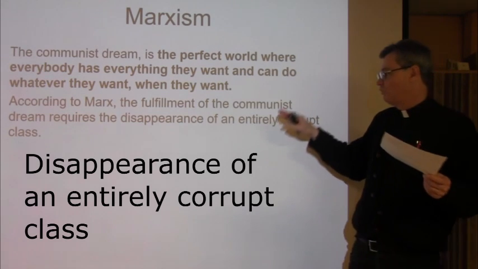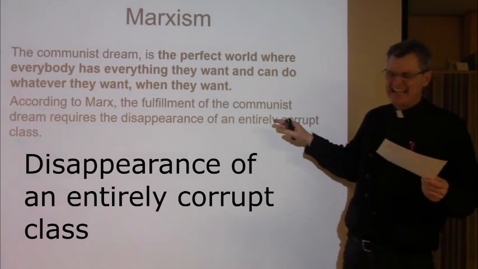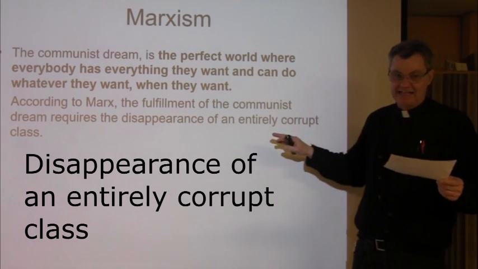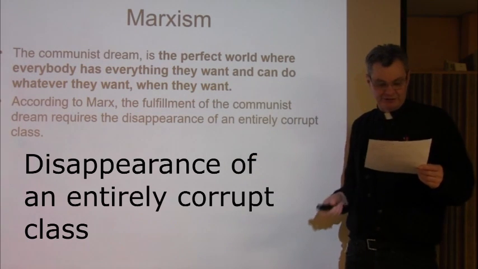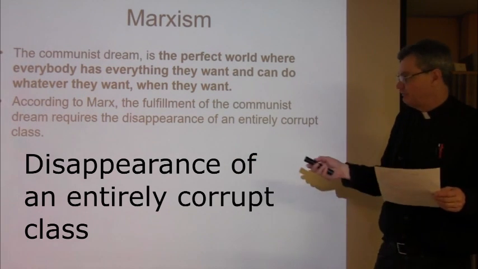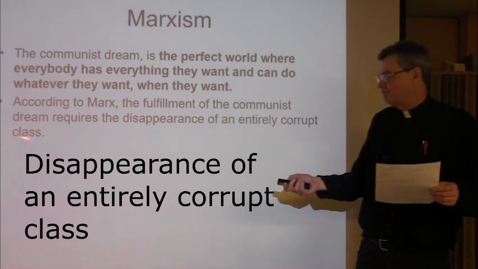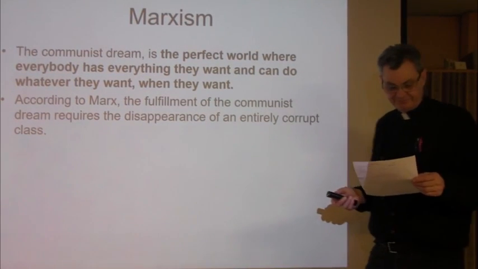This whole corrupt class, we would call that corrupt class anybody who wants capitalism. That's the way it's interpreted now using 20th century terms. So you have to start at the disappearance of an entirely corrupt class. Hopefully you have that. Now, number 7.